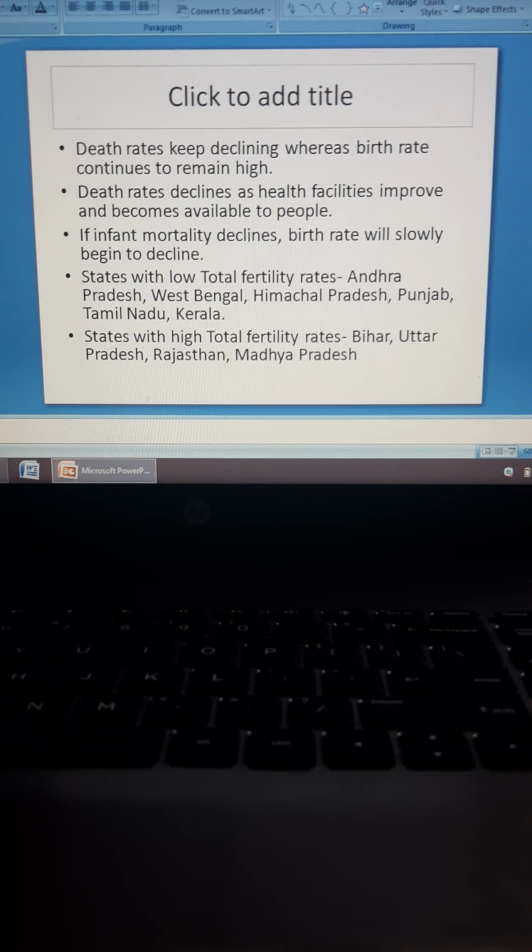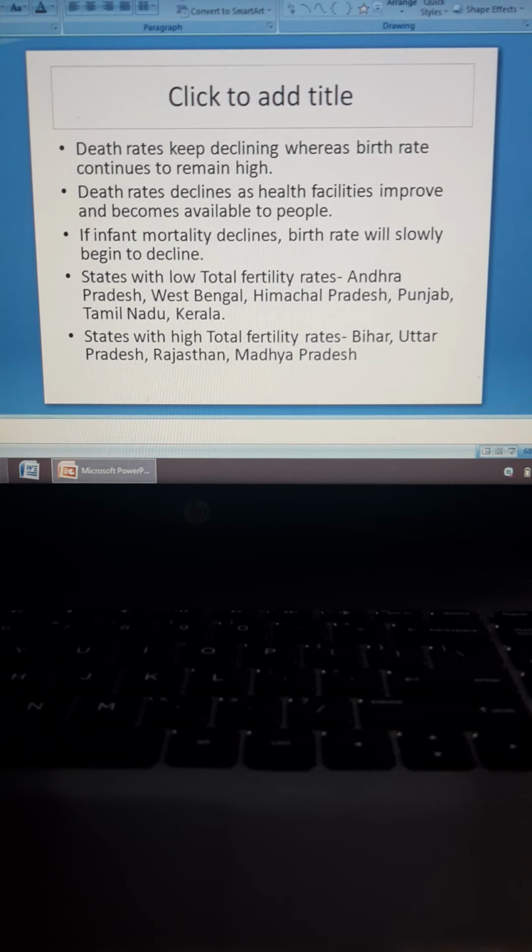Death rate declines as health facilities improve and become available to the people. So when there is availability of medical facilities, fewer people die. If infant mortality declines, birth rate will slowly begin to decline. So what is infant mortality? It is a child dying when he is still very young, when he is still a baby.